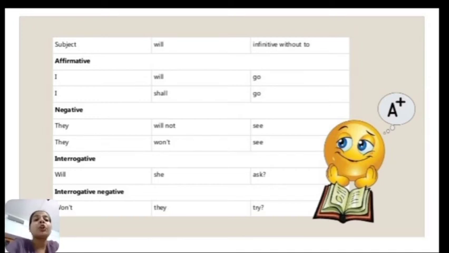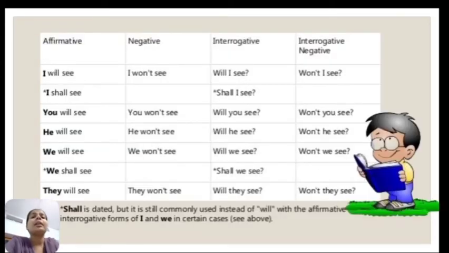Then they will not see or they won't see, both are correct. Then for interrogative sentences, will she ask or won't they try. Okay, so this is how you can frame sentences using the proper structure of simple future tense. Now let's see some more examples, like I will see or I shall see, both are correct. I won't see, that's a negative sentence, or I will not see. Will I see? Shall I see? Okay, and won't I see.